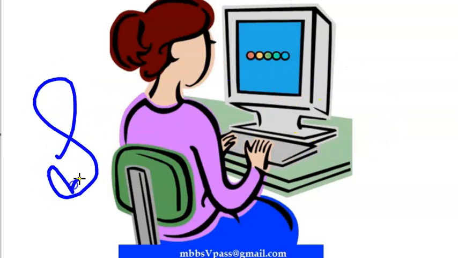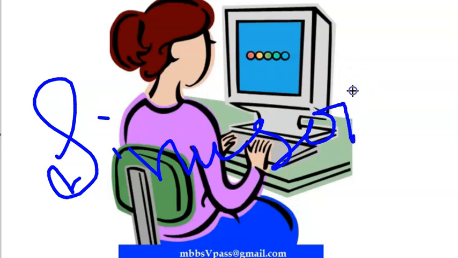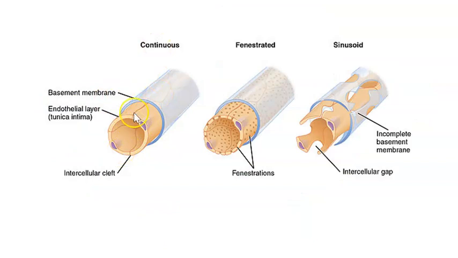Then there is some other terminology called sinusoids. What is sinusoids? Sinusoids replace capillaries in certain organs like the liver, spleen, bone marrow, and even the suprarenal glands, parathyroid glands, carotid body, etc. Look at these. These are capillaries, continuous and fenestrated, that means they have holes, is it? Fenestrations, and this is sinusoid. There are like gaps here.